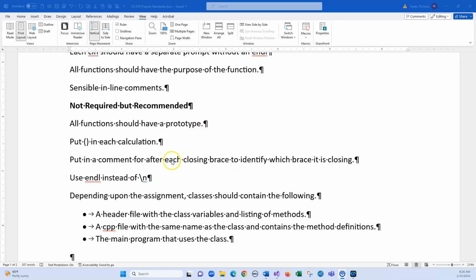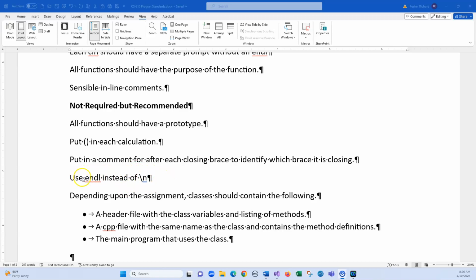Put in a comment after each closing brace to identify what the brace is closing. Again, you'll see that later on, especially when you're getting into nested loops. And use an endl instead of the newline character or the escape character. The reason being is the escape character does go to the next line, same as an endl, but it doesn't clear the buffer. So if you're having multiple newlines, you're going to have a whole bunch of stuff in there. So at least make sure you have at least one endl every series here.